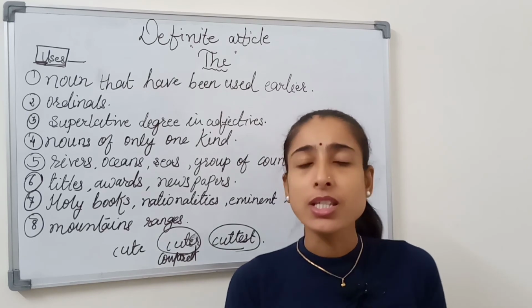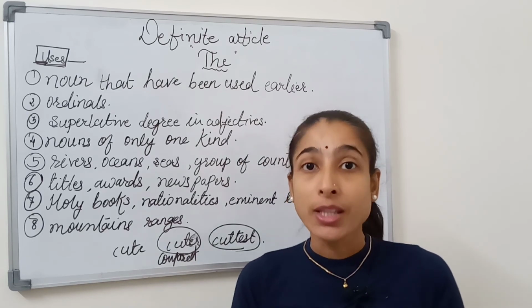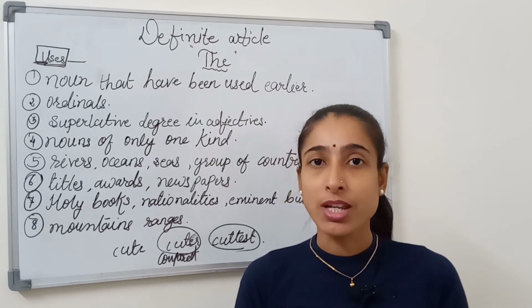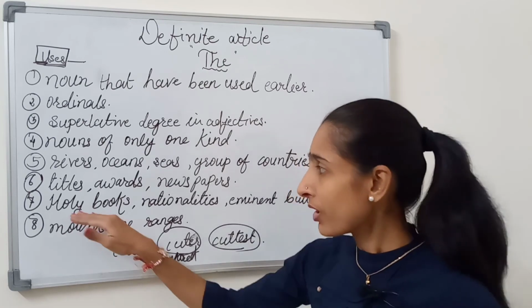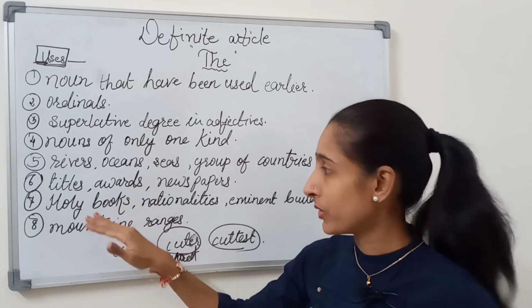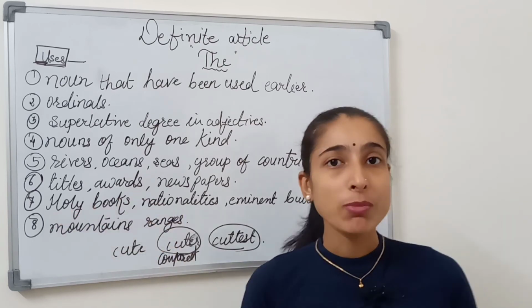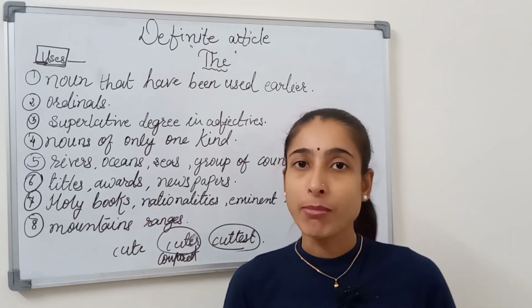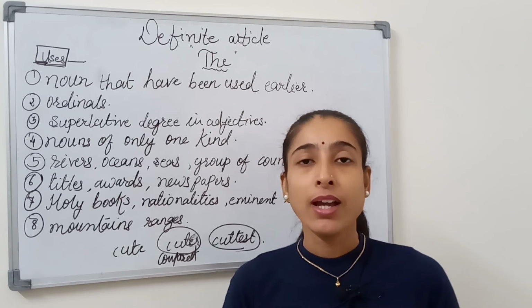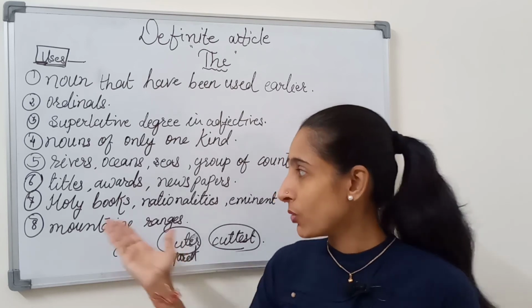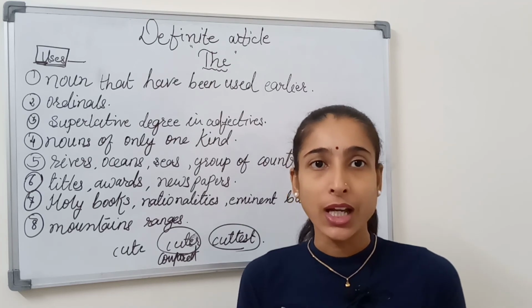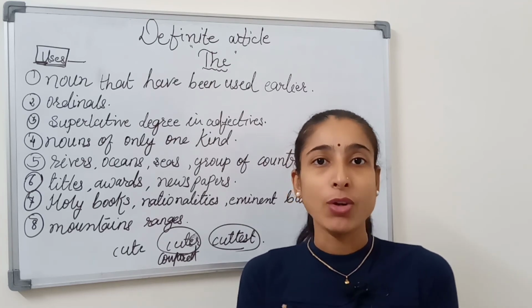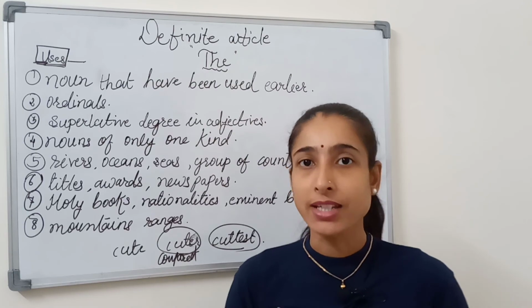Nationalities means the Sikhs, the Christians, the Parsis, the Muslims, the Hindus. Holy books means the Bible, the Puranas, the epic Mahabharata, the Gita, the Bhagavad Gita. For these also we use the definite article.